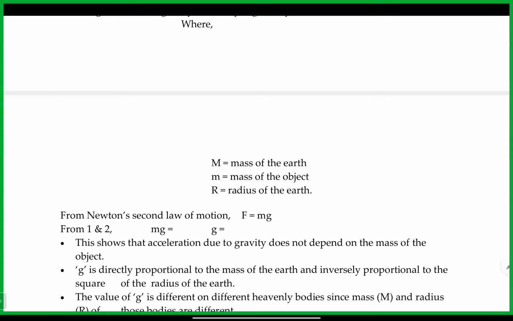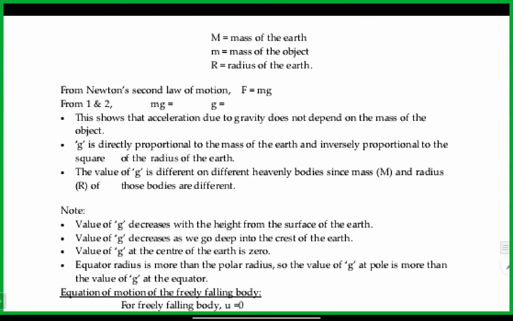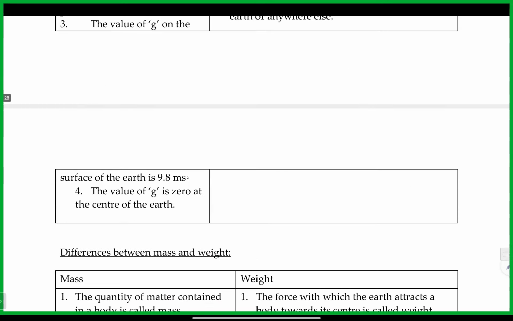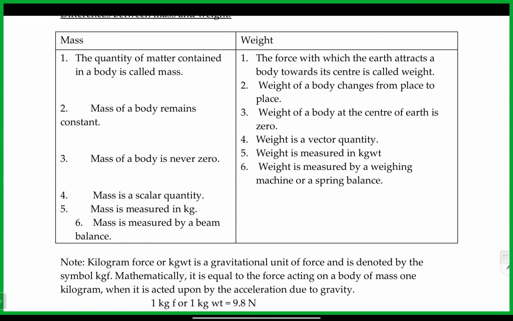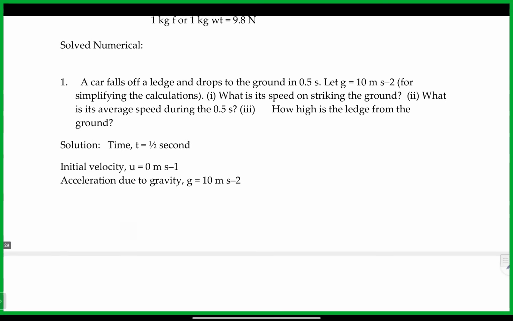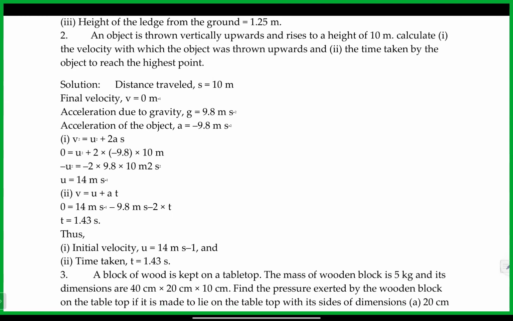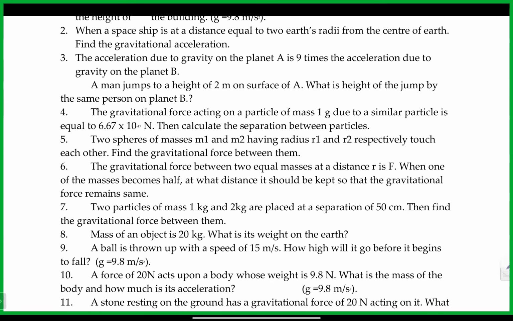Sir, after we're done with gravitation, can we do some numericals on this and on the second chapter also? Nice. Immediately after this, I think mostly the next part is just differences between small g and capital G, and in the worksheets, then the chapter is finished. Pranavi, only numericals.